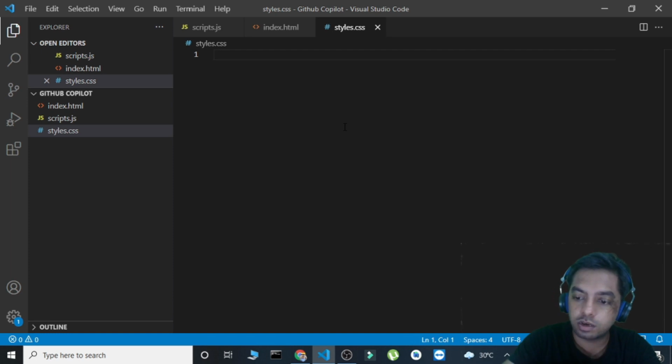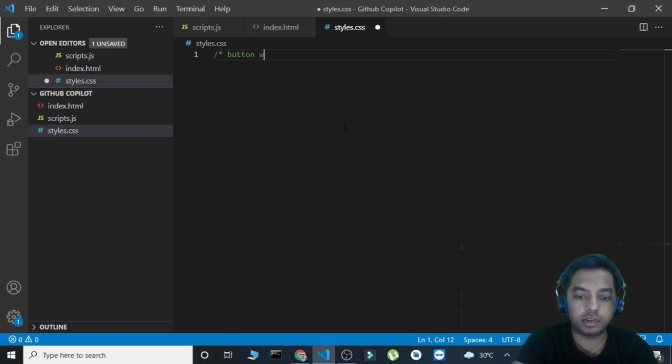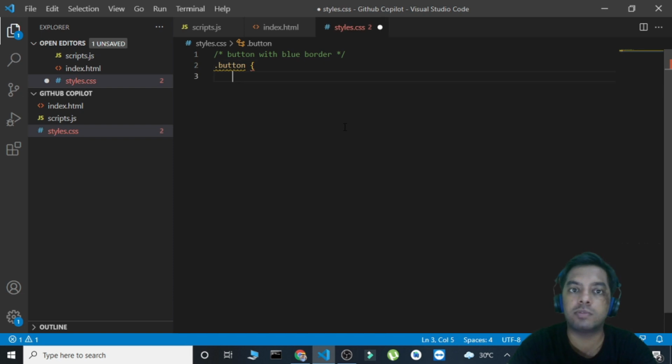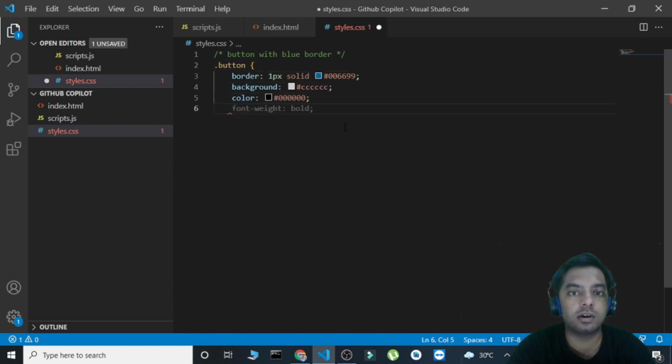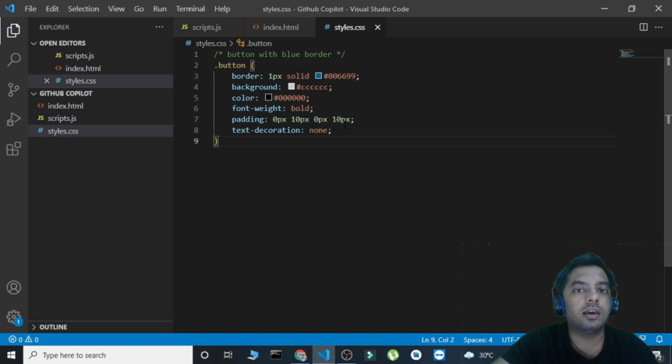Okay, here I want a button with a blue border. Okay, let's just complete the comment, and okay, button class, border, background color, font weight, padding, text decoration, and then closing. Okay, seems good. Text color is black, white background, border blue.